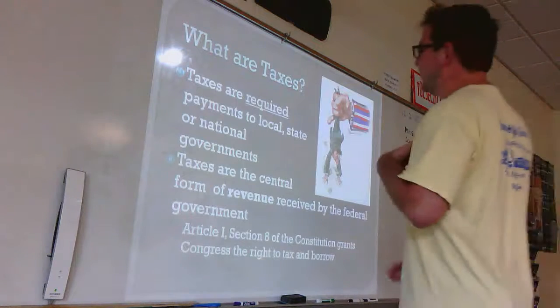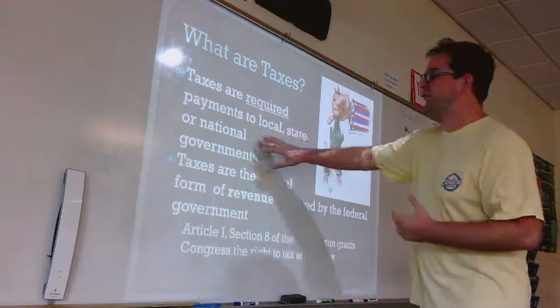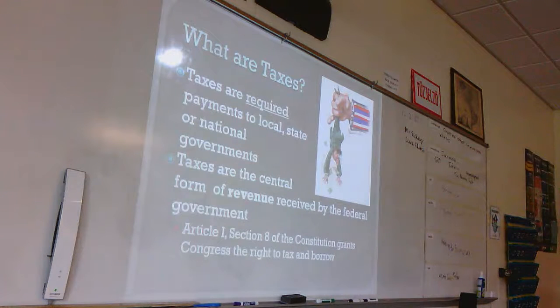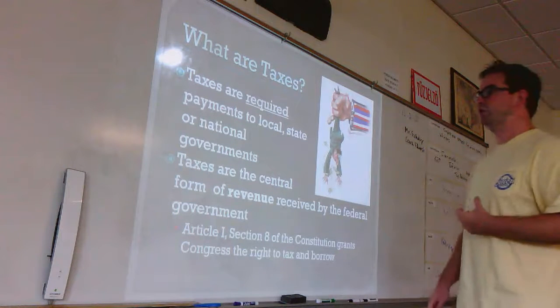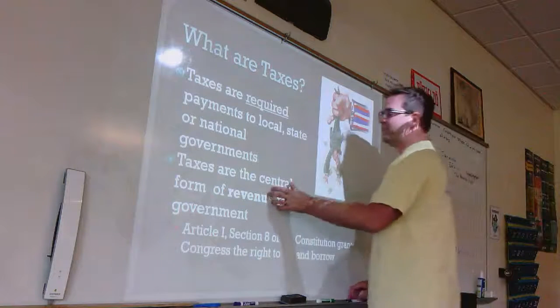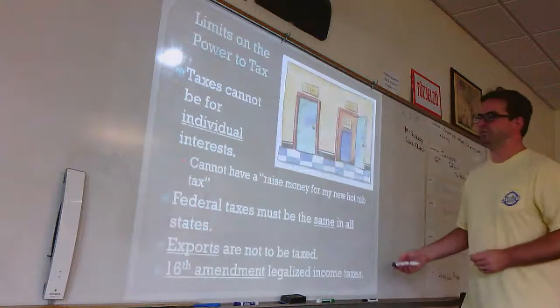But we break these taxes down into three different types: local, state, and national taxes. And those go to their respective governments. Our sales tax stays locally. Our property tax goes to the state level. Your federal income tax is taken out of your paycheck and given to the federal government. But the key thing is this is the main form of revenue for our government.